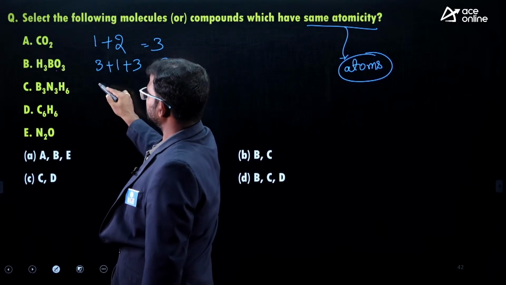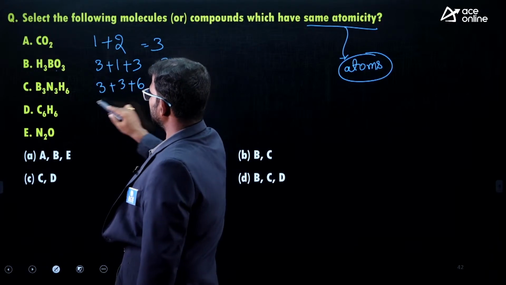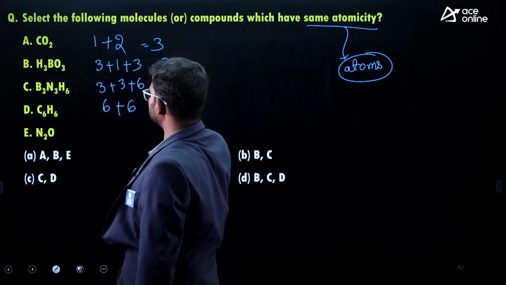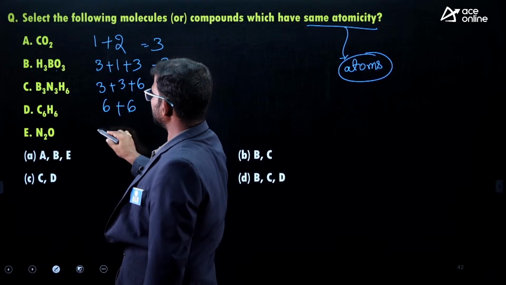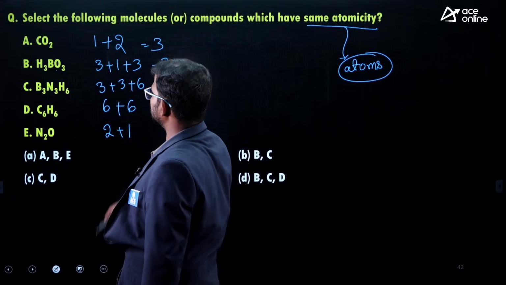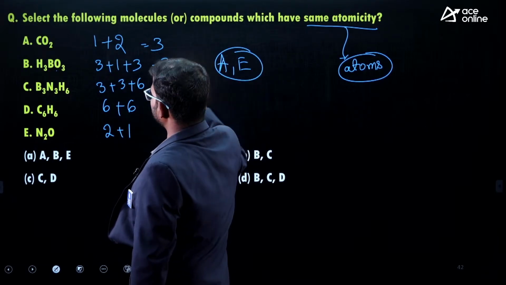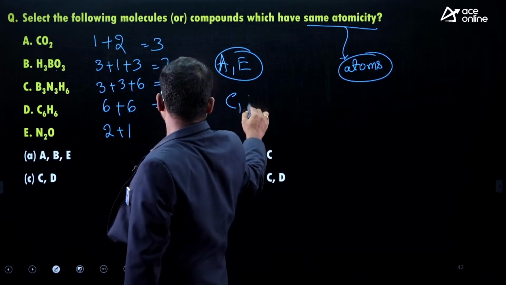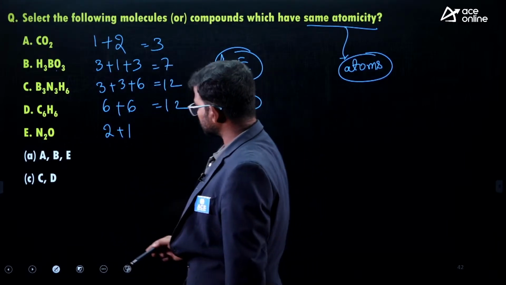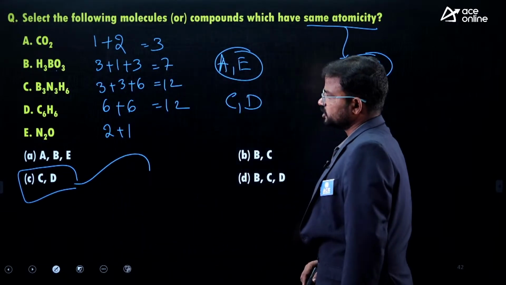Next, what about here? 3 borons, 3 nitrogens, 6 oxygens, so 12. Next C6H6, so 6 carbons and 6 hydrogens, 12. Next N2O means 2 nitrogens and 1 oxygen. Here A and E have the same atomicity. C and D also have the same atomicity. But based on the options we have to consider only C. Option C is the correct one.